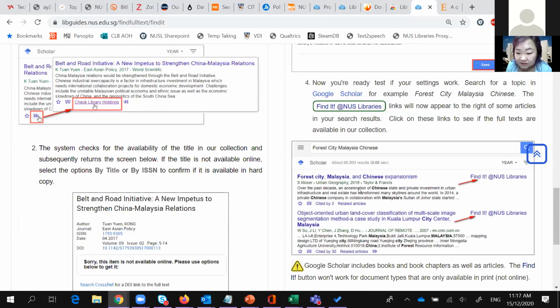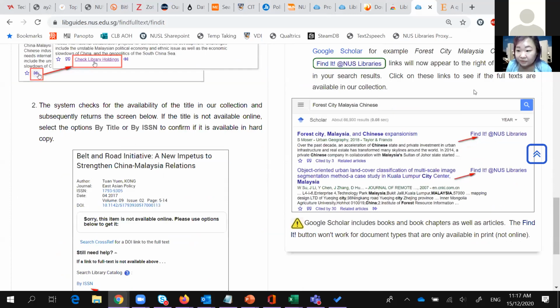Then when you do your search, you will notice that previously where there were blanks on the right-hand side, sometimes you may see ResearchGate or that it's an open access article, and then some articles will have a blank instead. Now there should be this link to Find at NUS Libraries. When you click on that, it will bring you through the same steps as the Proxy Bookmarklet, where you log into the proxy and then you get hold of the full text.